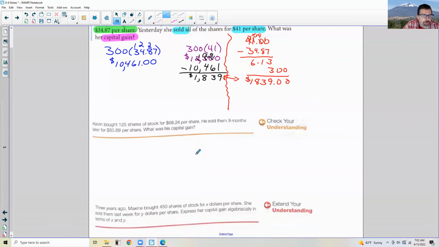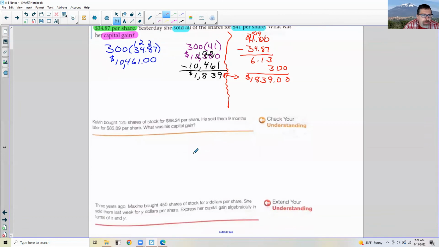All right, so now we're going on to the check your understanding, and it says Kevin bought 125 shares of stock for $68.24. He sold them 9 months later. Doesn't matter, time does not matter. He sold them for $85.89 per share. What was his capital gain?